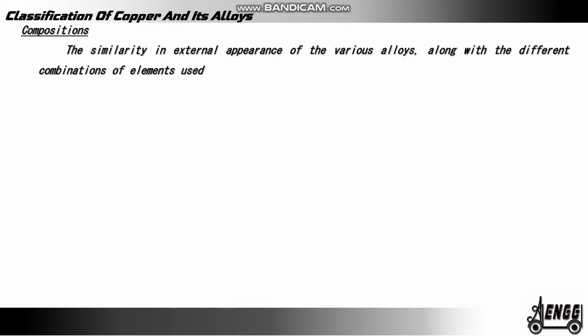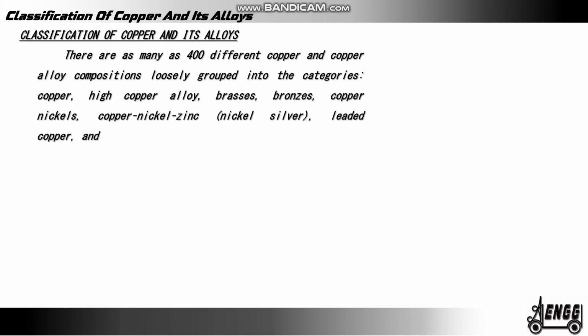Composition. The similarity in external appearance of the various alloys, along with the different combination of elements used when making them, can lead to confusion when categorizing the different compositions. Classification of copper and its alloy.